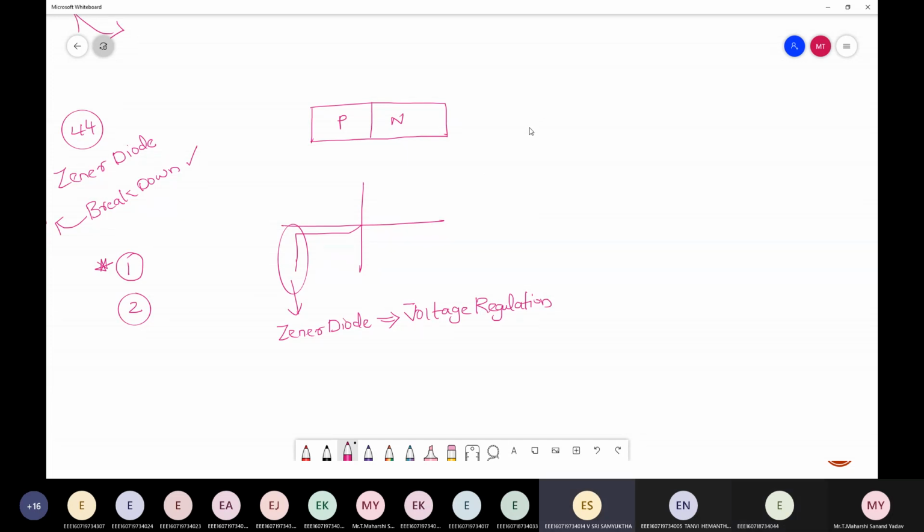Trick for clipper and clamper. Which one do you want under clipper and clamper? In clipper, tell me which one you want. Biased positive clipper. Okay, Saujanya will answer this. Saujanya, can you explain what is meant by biased positive clipper?